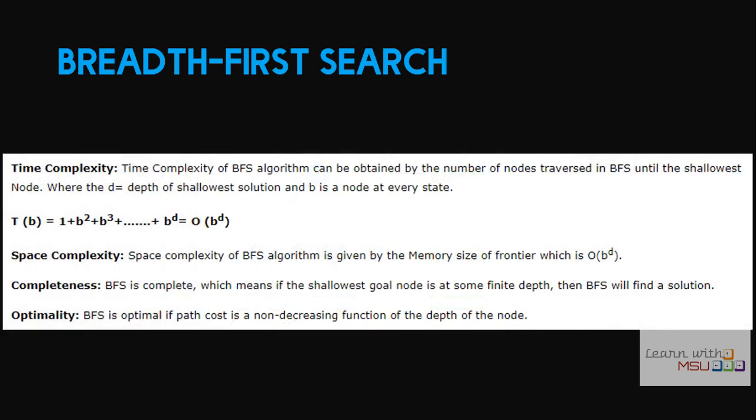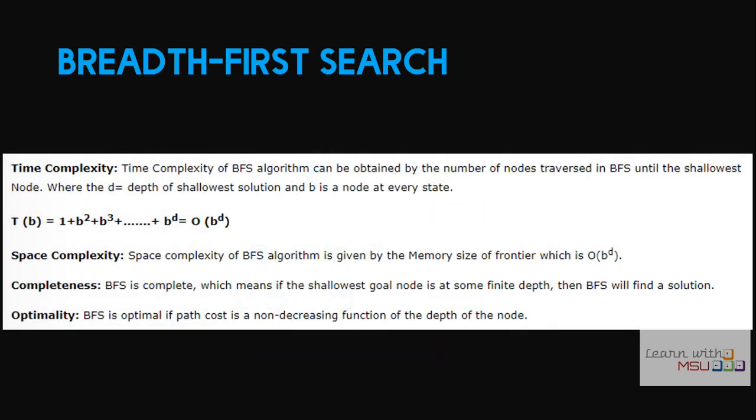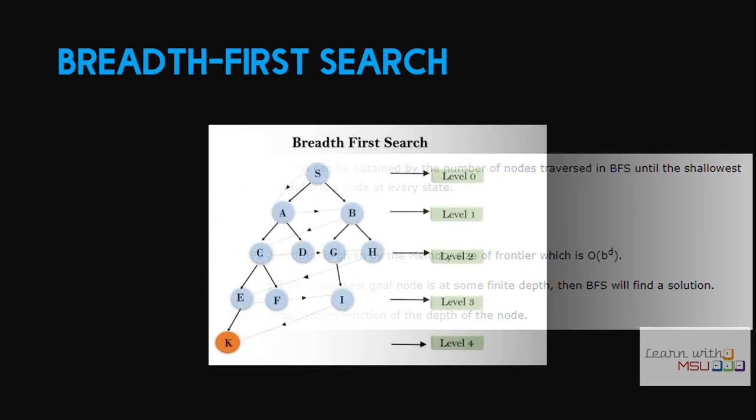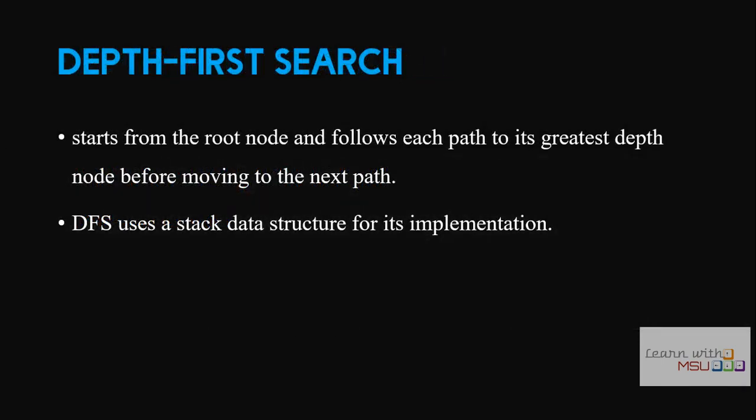Suppose if we consider this, for time complexity, first it is visiting only one node and then it is visiting two nodes, because for this tree the branching factor is 2. So it is visiting two nodes, so B power 1 and then B power 2. Then after that it is visiting 4 nodes. And then you see that at last it will visit up to B power D.